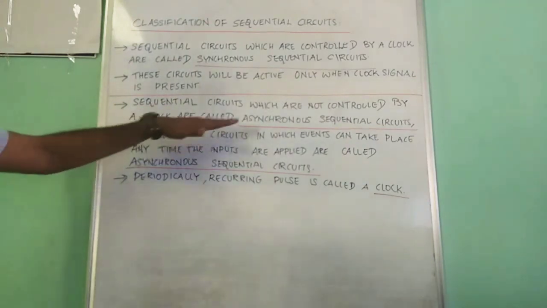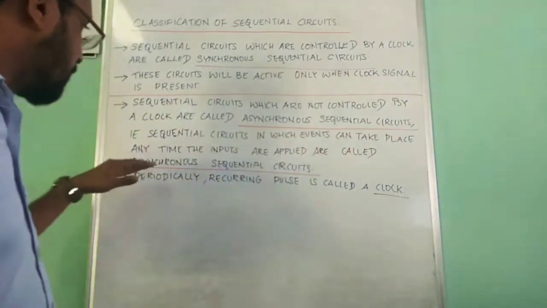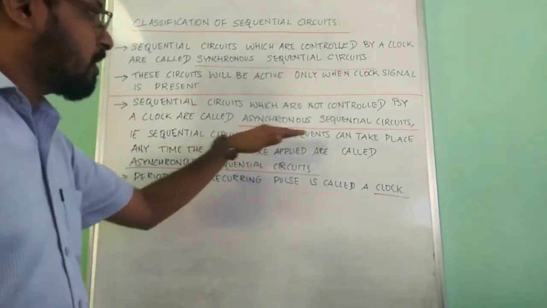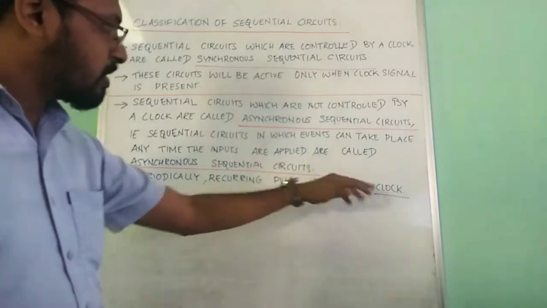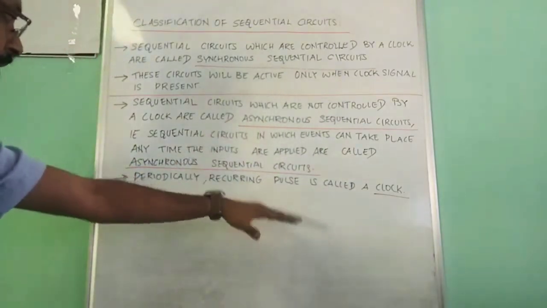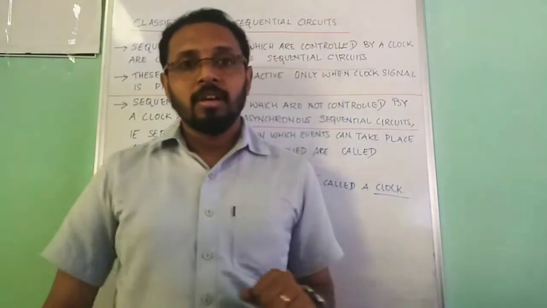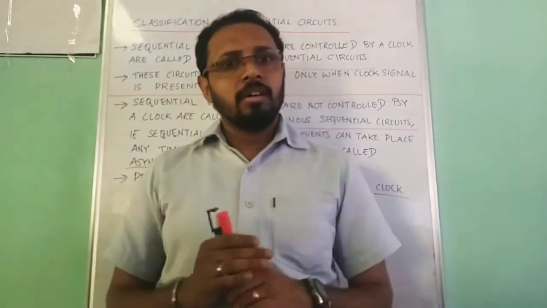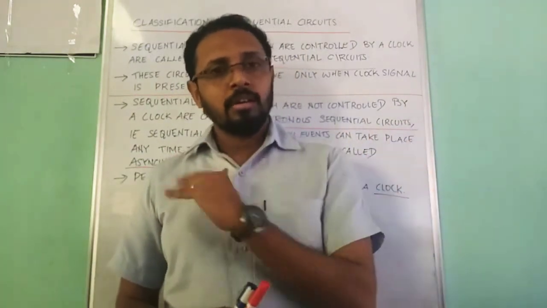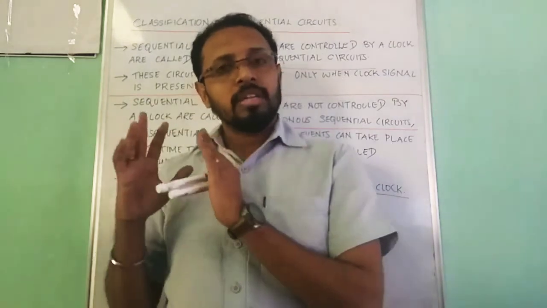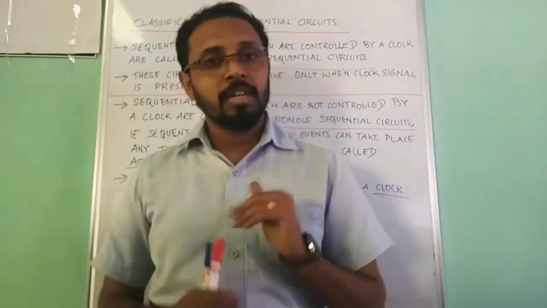That is, sequential circuits in which events can take place any time the inputs are applied are called asynchronous sequential circuits. And what about the clock? A periodically recurring pulse is called a clock. These are basic theories, so you can go through them, and when we go to the design part, it will be more clear to you.